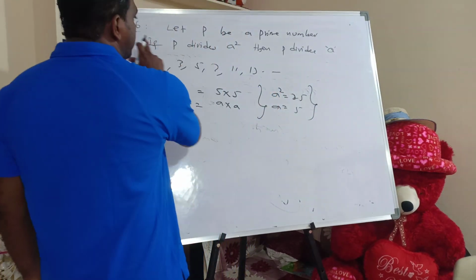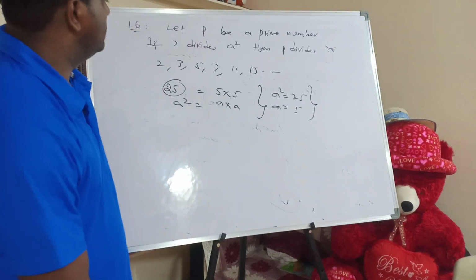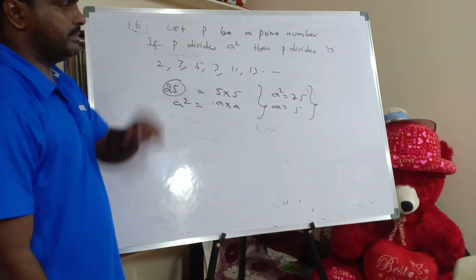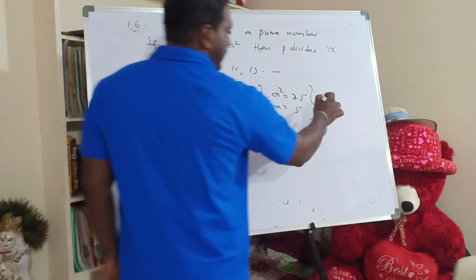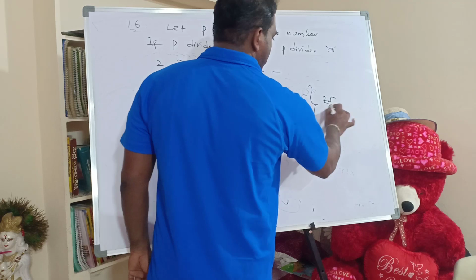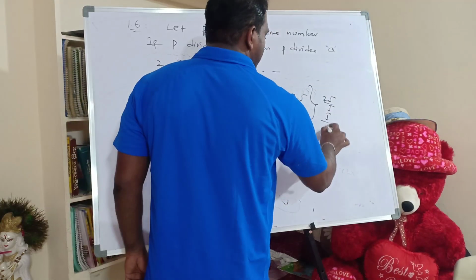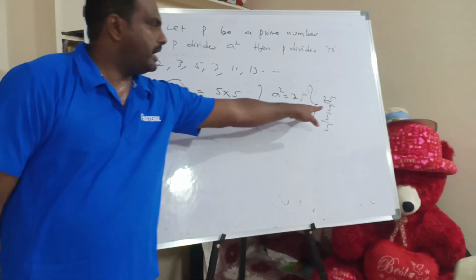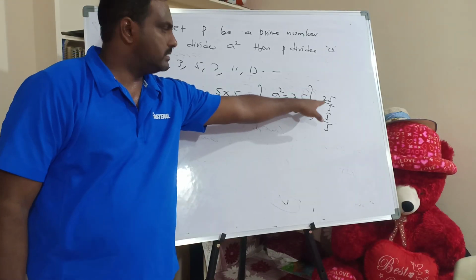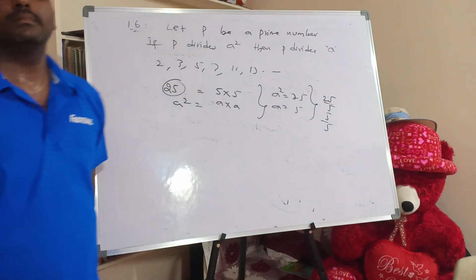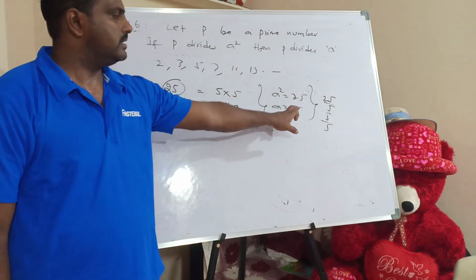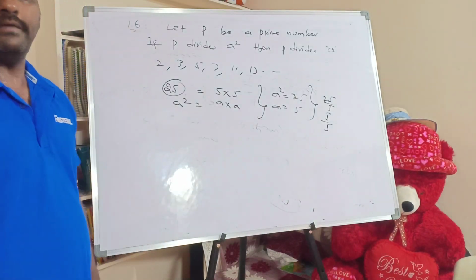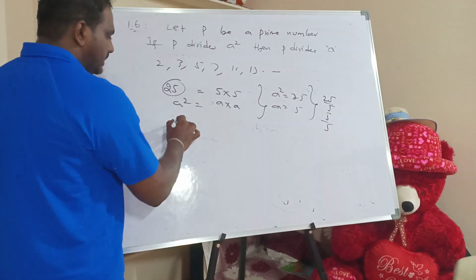Now P is a prime number. I'll take this prime number 5. 5 is dividing A square. Does 5 divide A? Yes or no? 5 is dividing A square, then 5 divides A. Here what is A? 5.